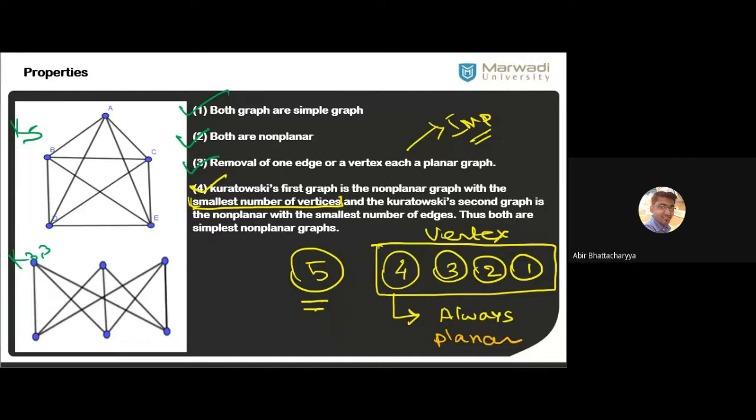I don't get your question, Ashok Noor. Which one is non-planar? K5 is non-planar. This is the very minimum non-planar graph.